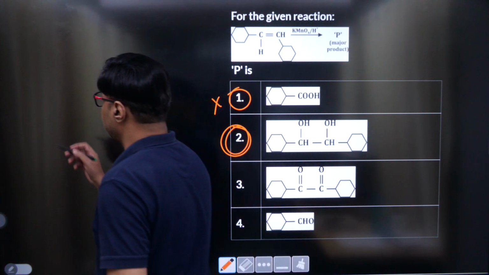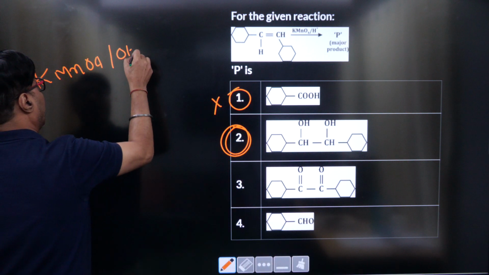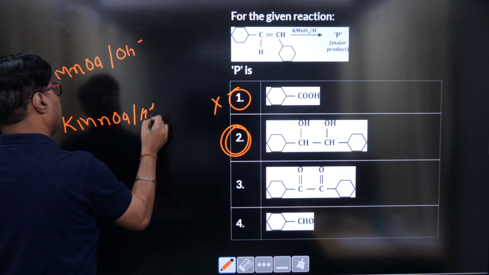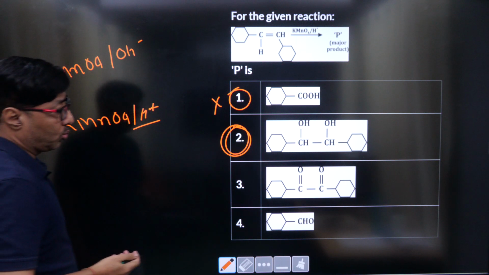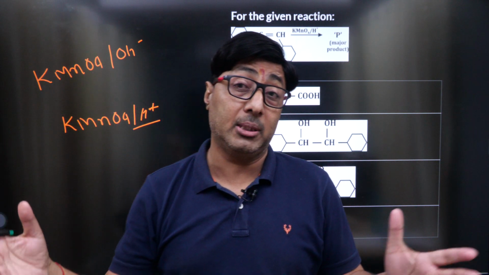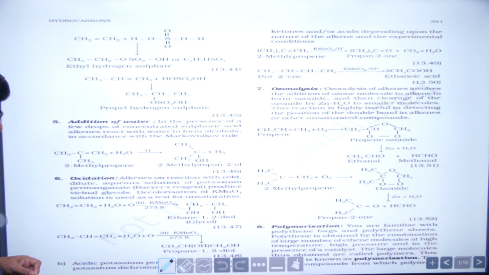This is happening because they have assumed that KMnO4 can react in two media: basic medium, OH negative, and KMnO4 in the acidic medium. But is it the complete truth? Is it the final fact? Or are there intermediate conditions? Or can it be subdivided? Before going to the answer, let's see what the NCERT is telling.